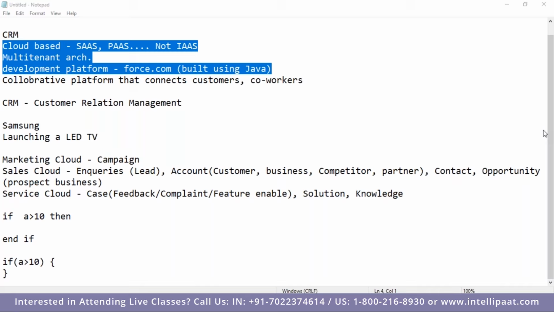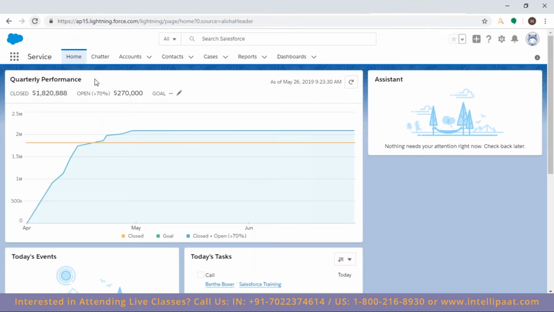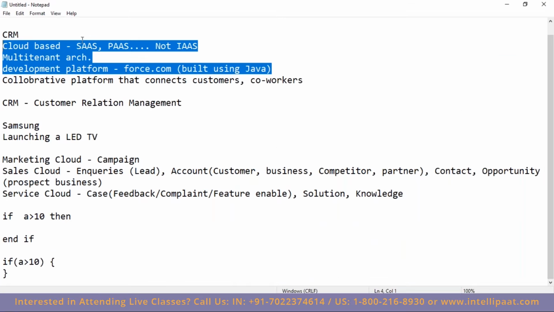SaaS is software as a service, where we are getting the software readily available to us. So you need not install anything at your place. Like say, if you are sharing a document with me over Gmail and I don't have Word, but still I can open and see the content because the document is open in Google and the software is being provided by Google. So that's software as a service. Here also, this is software that is not installed on my local machine. This software is being provided to me. That is software as a service.